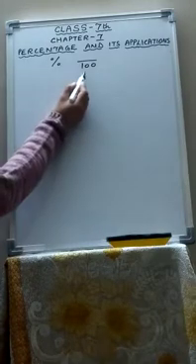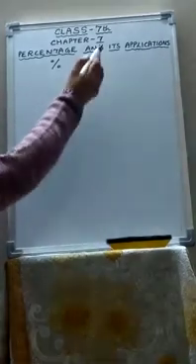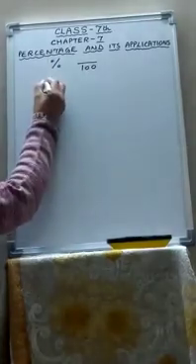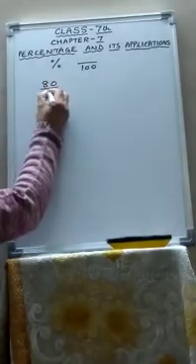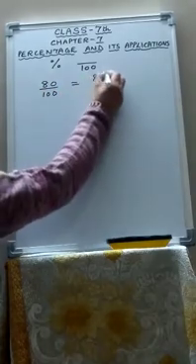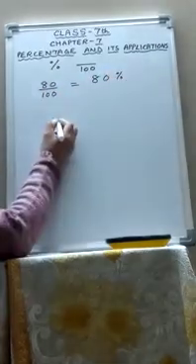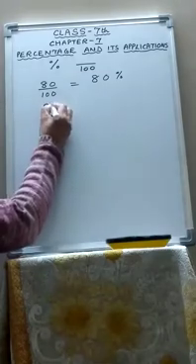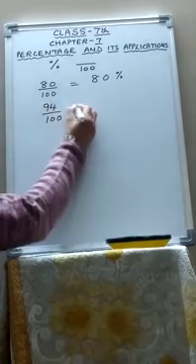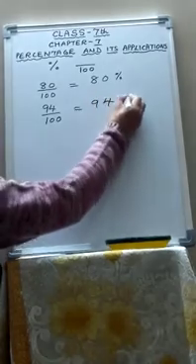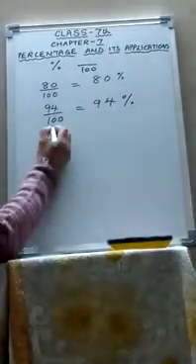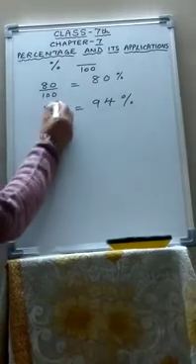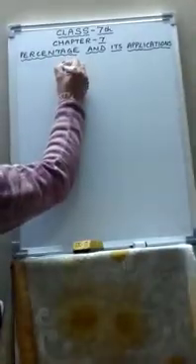Percent is denoted by this sign, and percent means out of 100, means upon 100. Suppose you are getting 80 out of 100 marks. So what is your percent? 80%. Suppose you are getting 94 out of 100. So your percent is 94%. So whenever the denominator is 100, the numerator is expressed as percent. So children, we will start exercise 7.1.